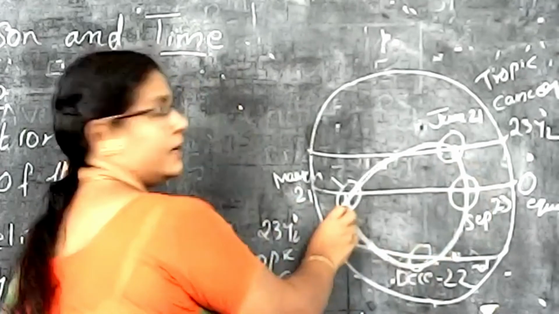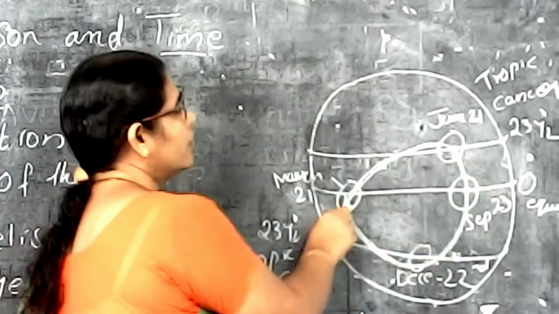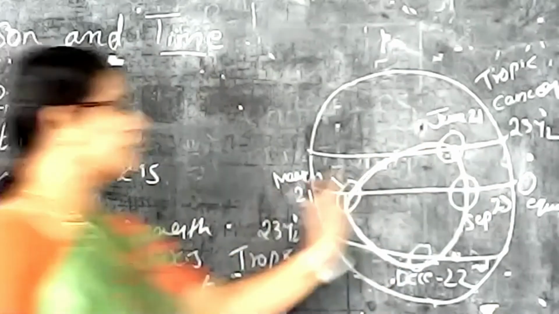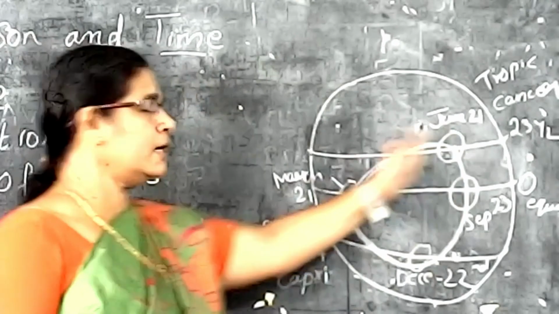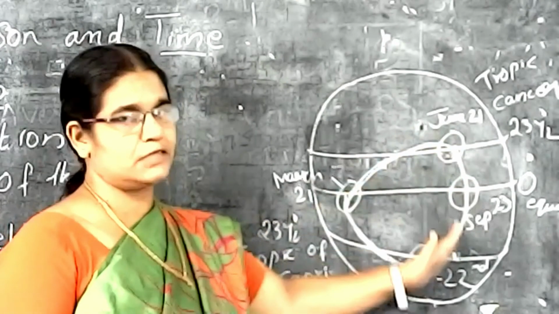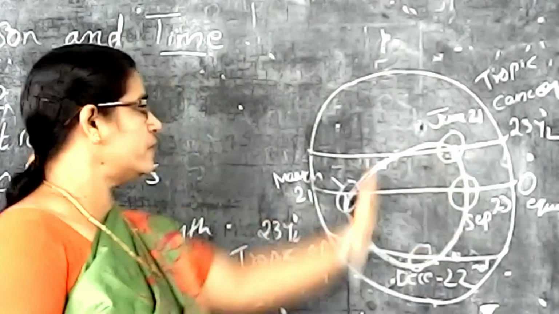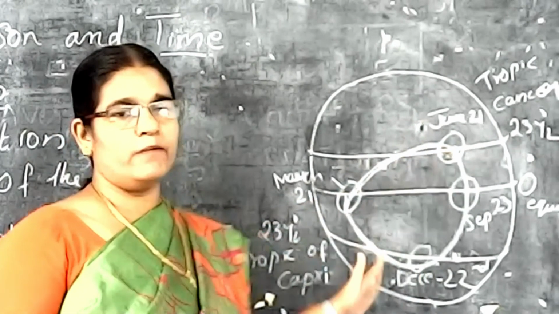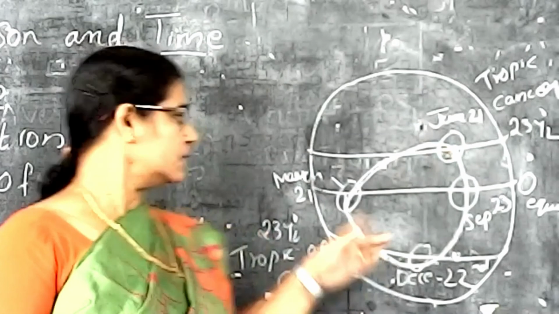Again the sun is moving towards the equator, then after that again the sun is moving to Tropic of Cancer. Throughout the year the sun is moving, not the sun, the earth is moving, the sun is moving like this position. That movement is the apparent movement of the sun, isn't it?